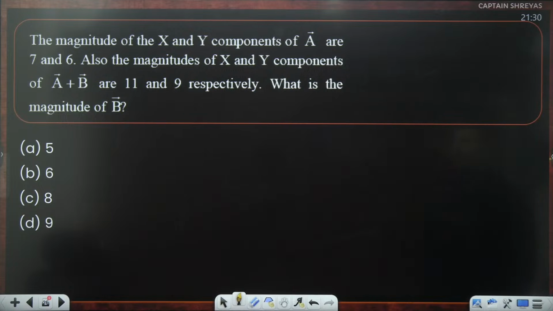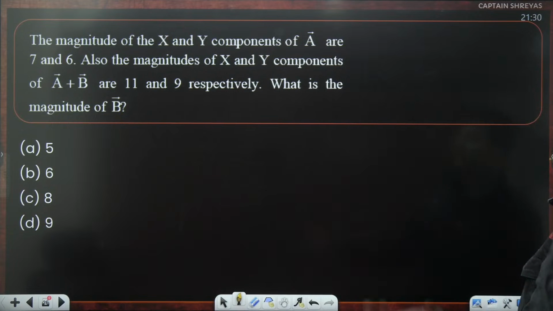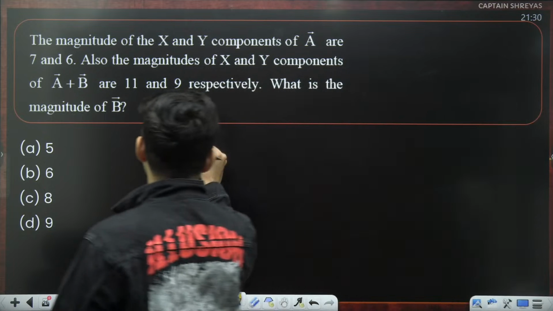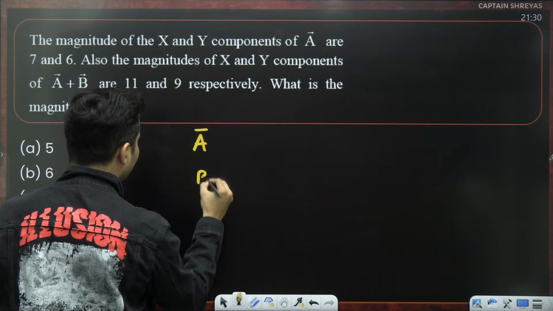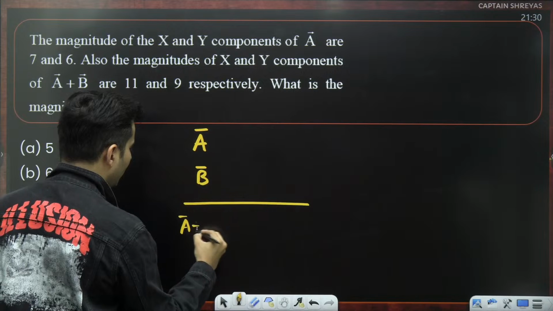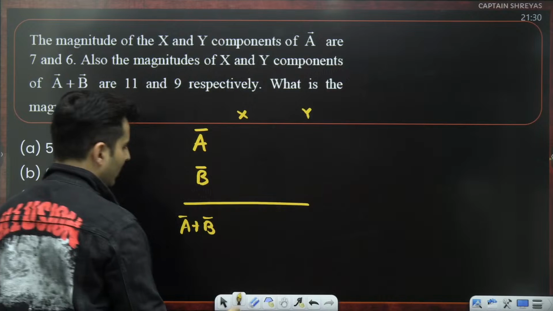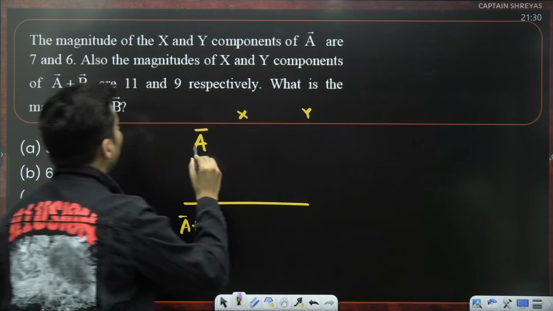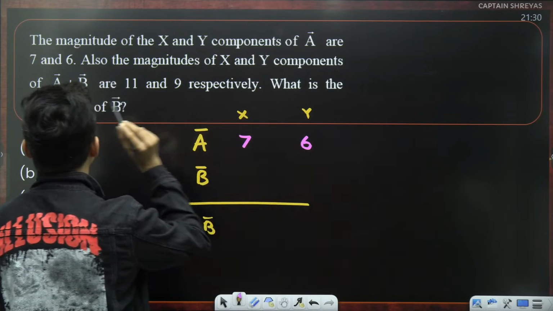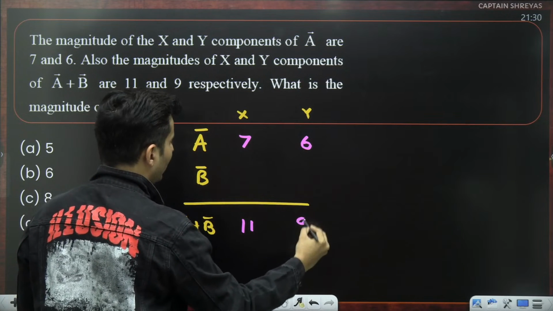The magnitude of x and y components of A are 7 and 6. Also the magnitude of x and y components of the resultant are 11 and 9. What is the magnitude of B? Okay. So you have a vector A, you have a vector B, and you add them together. So you will get A bar plus B bar. For A, the components are 7 and 6. For A bar plus B bar, the x component is 11, the y component is 9.